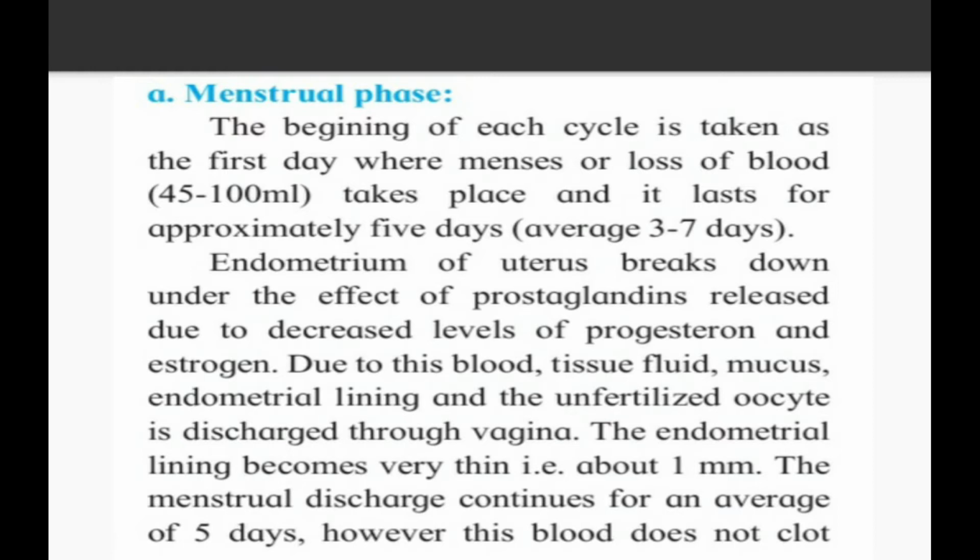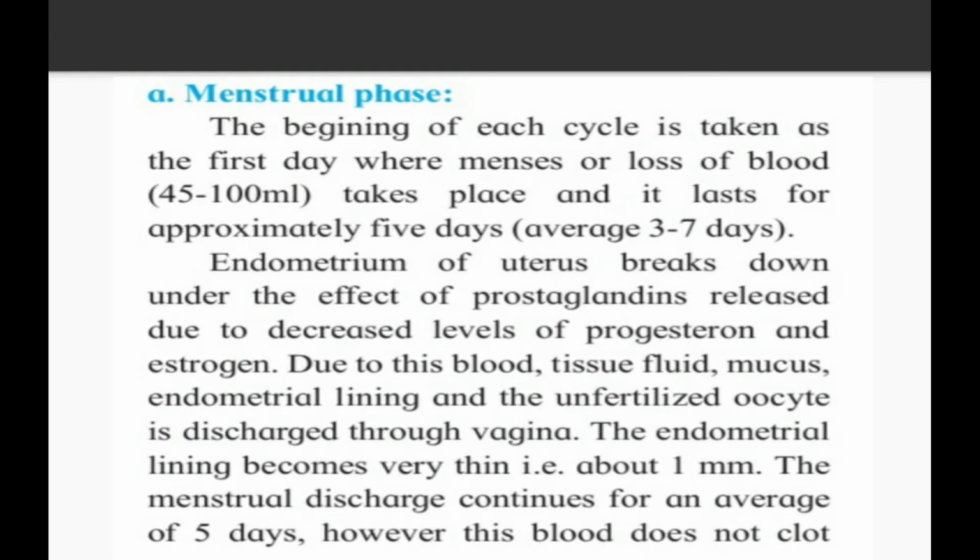Next point. The endometrium of the uterus breaks down under the effect of prostaglandins released due to decreased levels of progesterone and estrogen. So see, whenever progesterone and estrogen levels decrease, at that time the endometrial lining present in the uterus breaks down and then the menstrual cycle gets started. Due to this, blood, tissue fluid, mucus, endometrial lining and unfertilized oocyte are discharged through the vagina. So all these things are present in the menses. Which things are there? Blood, tissue fluid, mucus, endometrial lining and unfertilized oocyte.